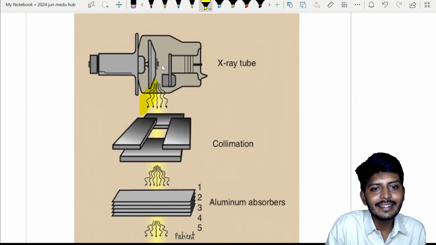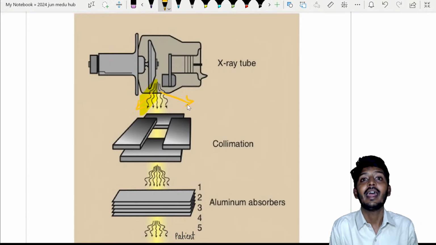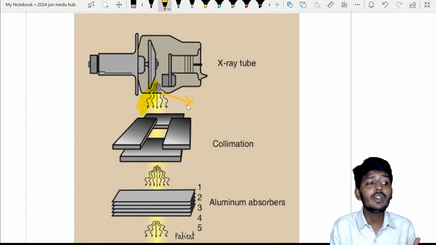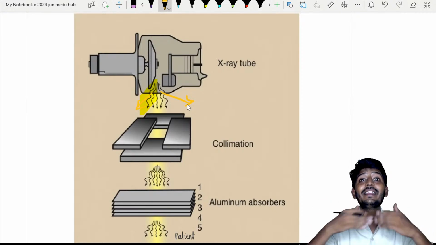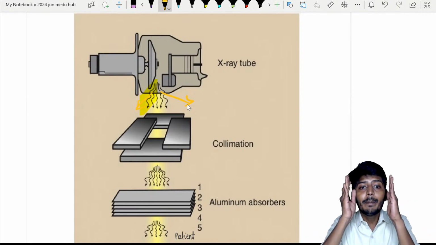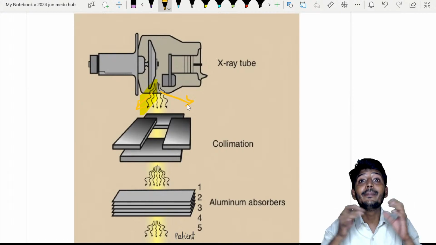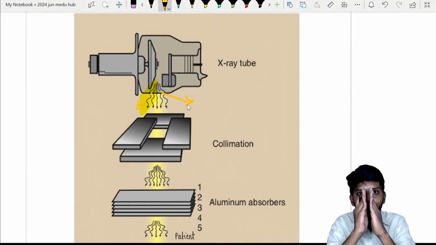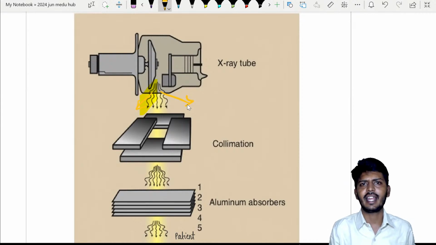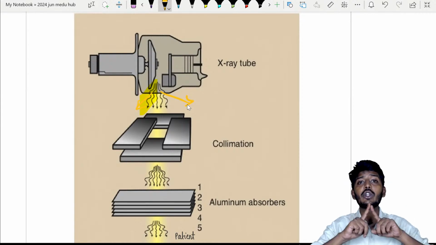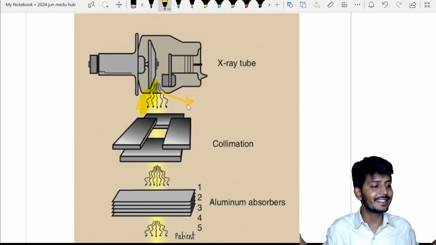X-rays can get scattered, my dear students. They can go everywhere. If they go everywhere, it is absolutely useless. Why? Because if X-rays spread everywhere, that can damage the people surrounding. So we need to make sure the spreading is minimal. Wherever our target or object is, the X-ray has to go in that direction. So we need to avoid the X-rays getting scattered everywhere.